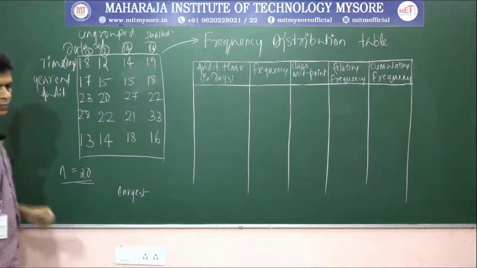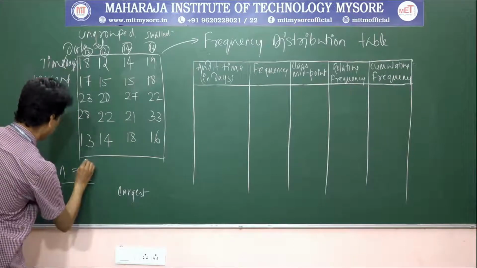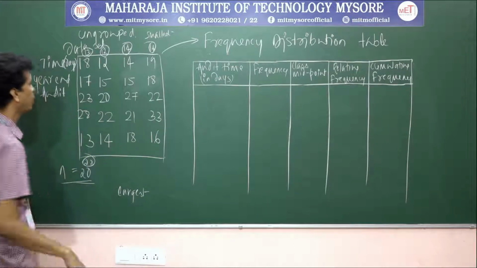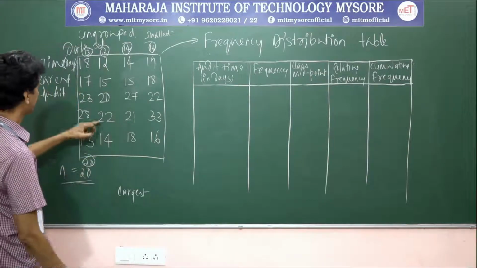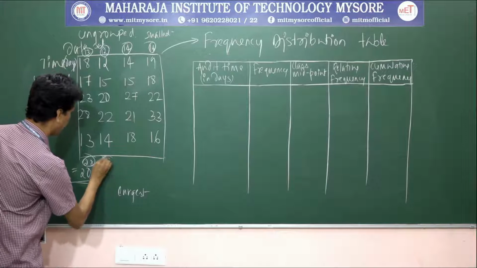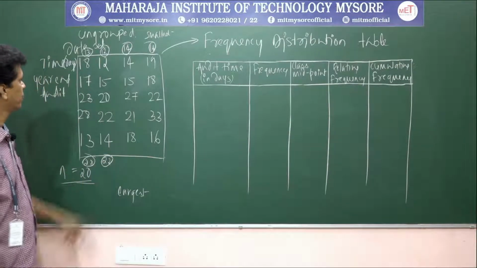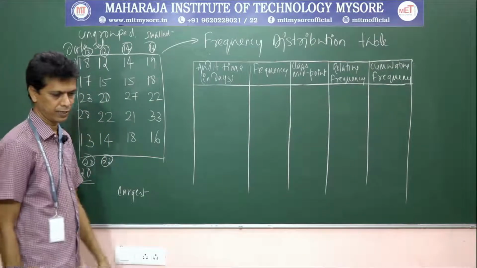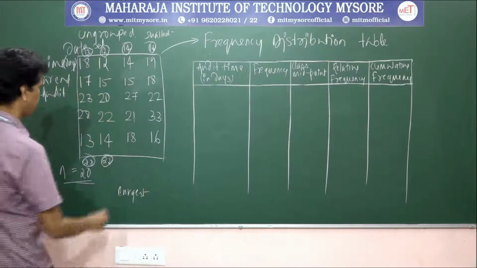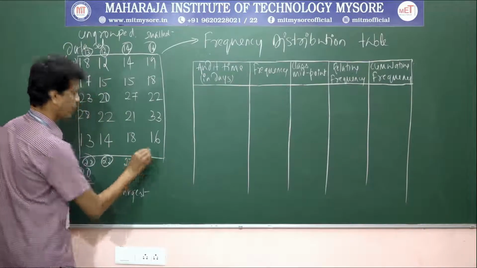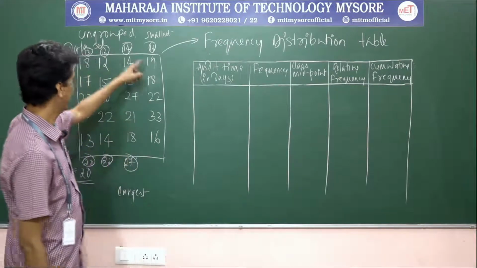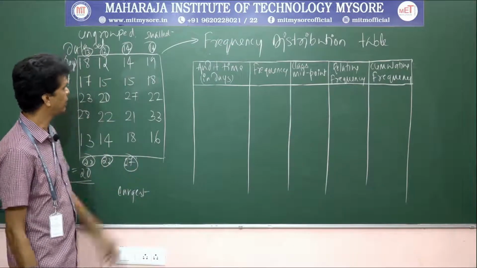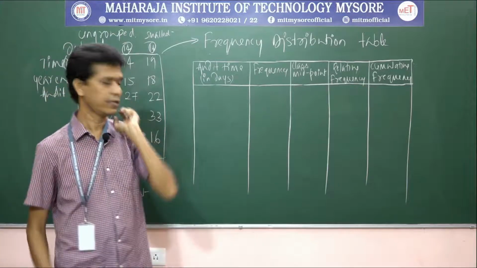What is the largest number here? The largest number here is 28. What is the largest number here? The largest number here is 22. Here what is the largest number? Here the largest number is 27, and what is the largest number here? The largest number is 33.